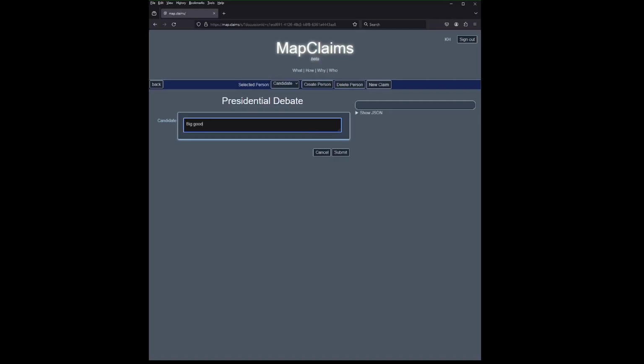When engaging in rhetoric, as politicians do, it's important for your words to sound good. It's so important that sometimes the meaning even takes a backseat to the words. In a MapClaims argument, the claims are what you actually said, and the implications are, in a sense, what you left unsaid. So if I make a statement like, people should eat healthier, you might want to disagree with me, and you might want to make a good, strong-sounding statement, something that no sane person would disagree with.